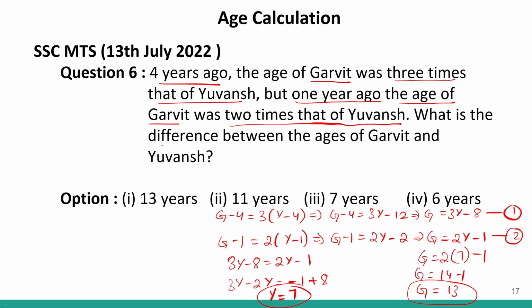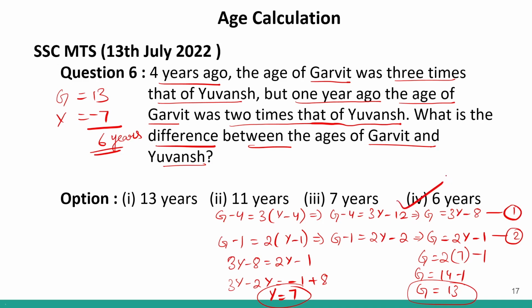We have to find the difference between the ages of Garvit and Yuvansh. So Garvit is 13, Yuvansh is 7. So the difference between their ages is 6 years old. 6 years, which is given in option number 4. So option number 4 will be your correct answer to this question.